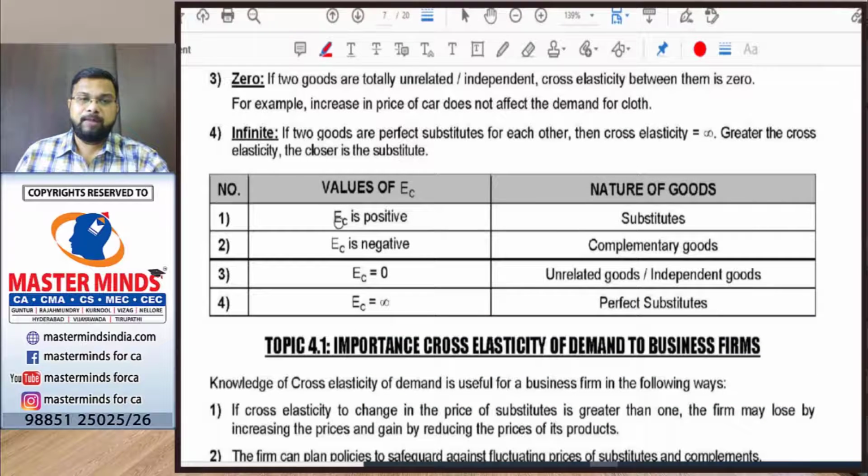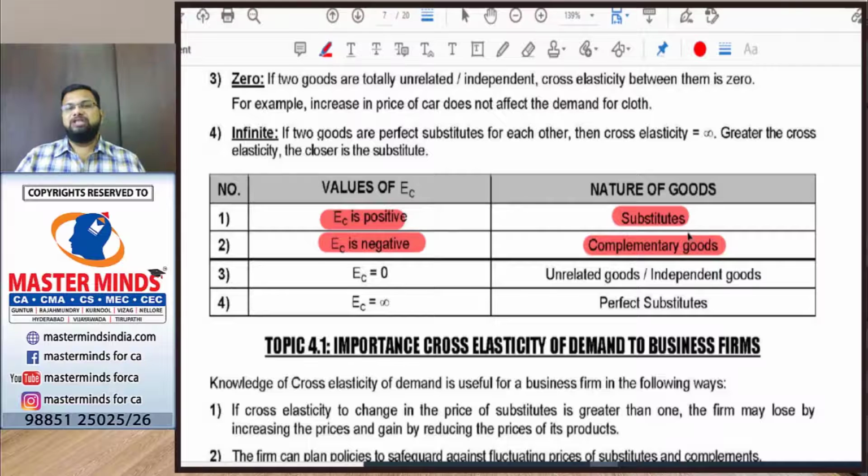The cross elasticity of demand will be positive in case of substitutes. The cross elasticity of demand is negative in case of complementaries. When two goods are substitutes and the relationship between them is positive, the cross elasticity will also be positive. And when the relationship between two goods is negative, as they are complementaries, the cross elasticity value will be negative. And if the cross elasticity value is 0, the two goods are unrelated goods or independent goods.